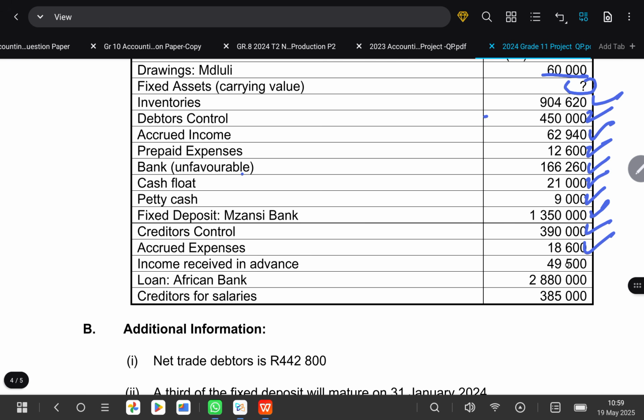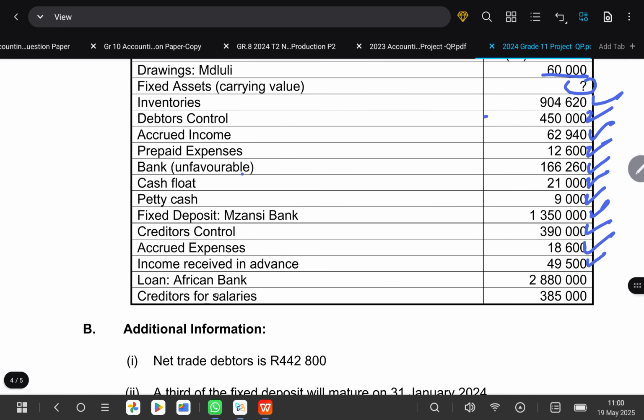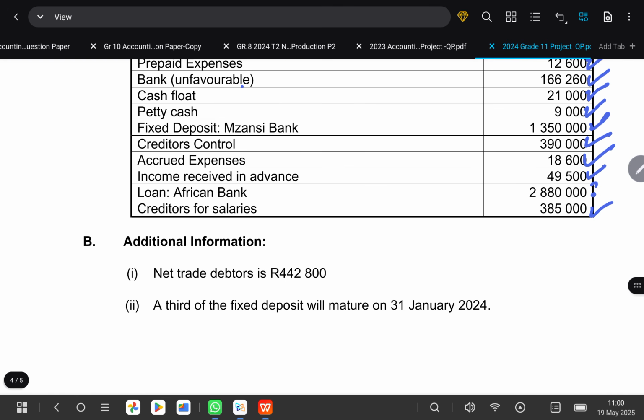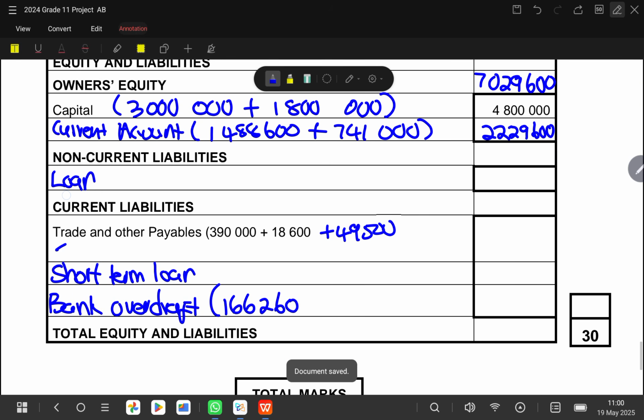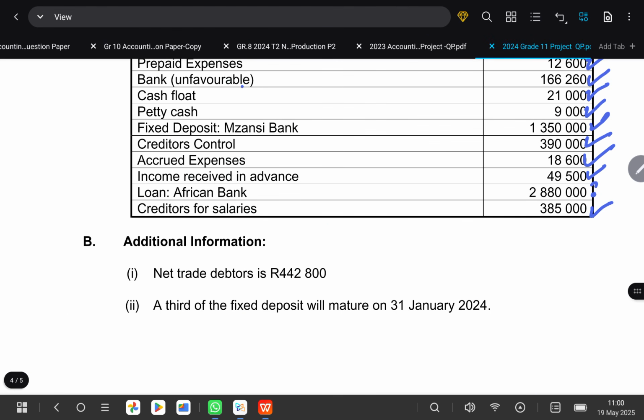Next, we have income received in advance. You know, it's a liability, 49,500. So it comes as part of payables. So we'd have that 49,500 here. And then after this, we have loan from bank. I suggest that when it comes to your loan, wait a little bit because you need to get the loan statement. And then we have creditors for salaries, which is part of trade and other payables, for 385,000. So that 385,000 will come here. Okay, then from there we can continue with our adjustment.